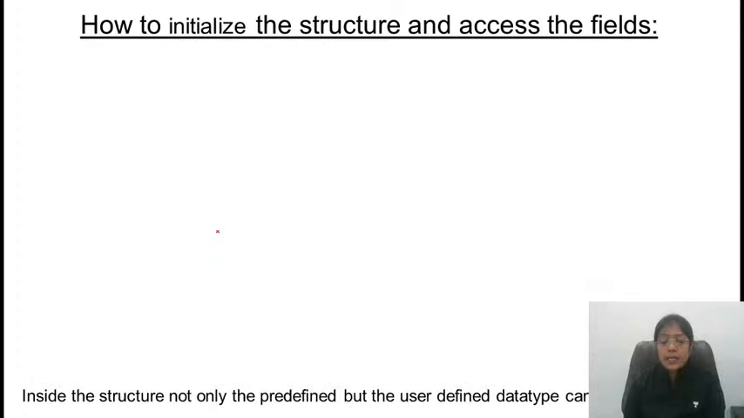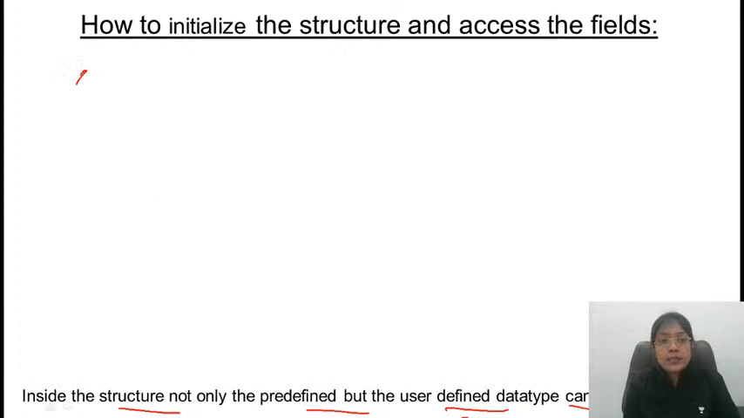Can we use only predefined data types, or can user defined data types also be used? User defined data types can also be used inside the definition of a structure. But the condition is that the data type must be defined before making a call to that particular data type. That is, inside the structure, not only the predefined but the user-defined data types can also be used. Let's consider one example.